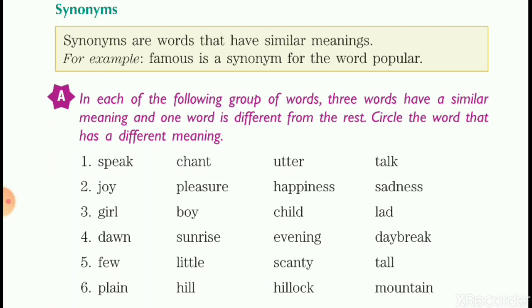Now, third: girl, boy, child, lad. Now, girl, in a formal way, any girl we see, we call a girl. Then boy, again, if we see a boy, in a formal way, we call a boy. Child, we call child. These three are formal names. Then the fourth word is lad. Lad means a boy or a young man, but this word is used in an informal way. It's not used in formal language. So the odd one out is lad.